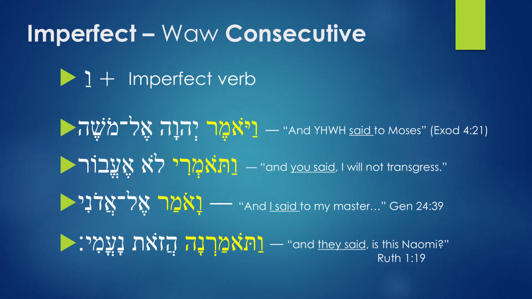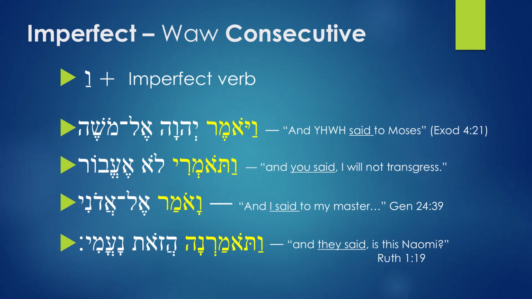When you see this kind of combination, it's telling you to translate the imperfect verb not as a future tense, but as a past tense.